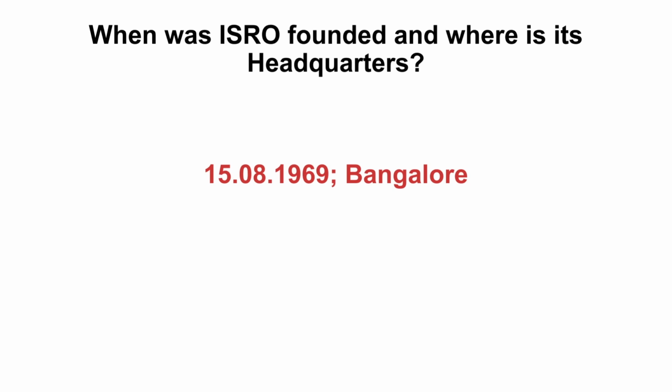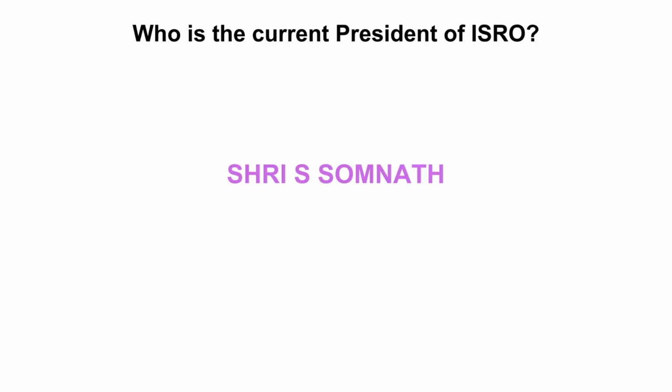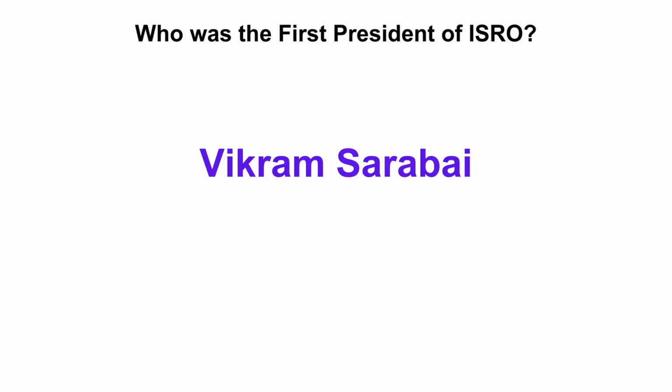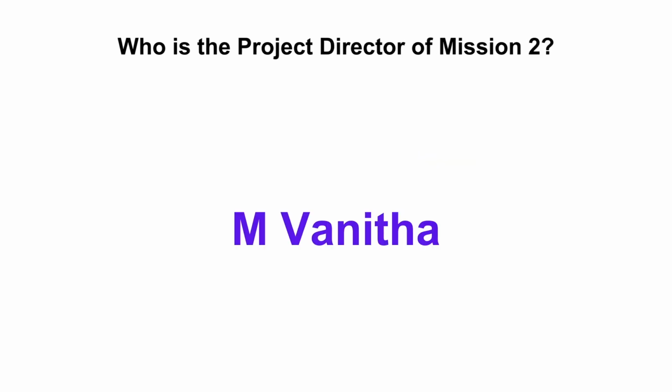When was ISRO founded and where is its headquarters? ISRO was founded on 15/8/1969. Bangalore is the headquarters. Who is the current president of ISRO? Shri S. Somnath is now the president of ISRO. Who was the first president of ISRO? Vikram Sarabhai, the scientist. Vikram Sarabhai was the first president of ISRO when it was founded.